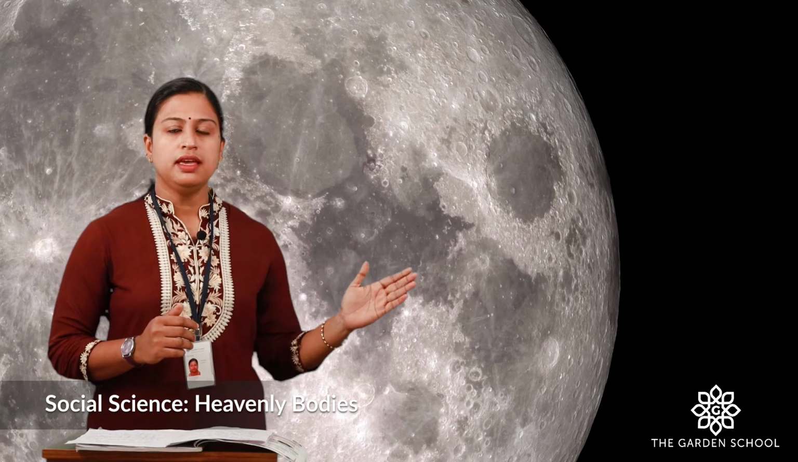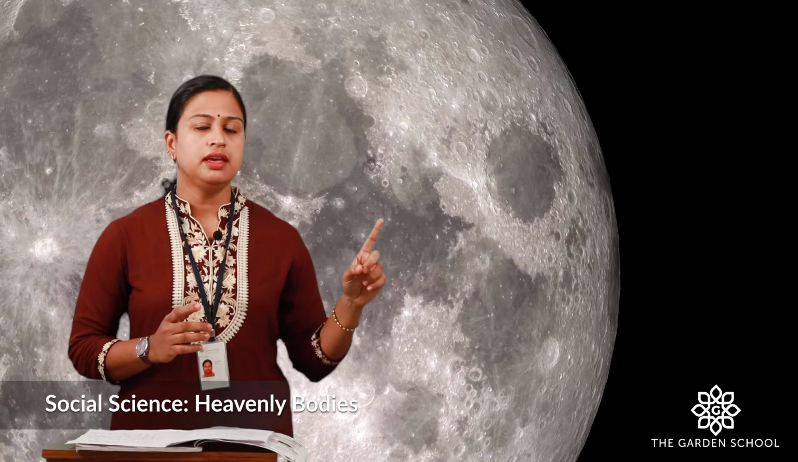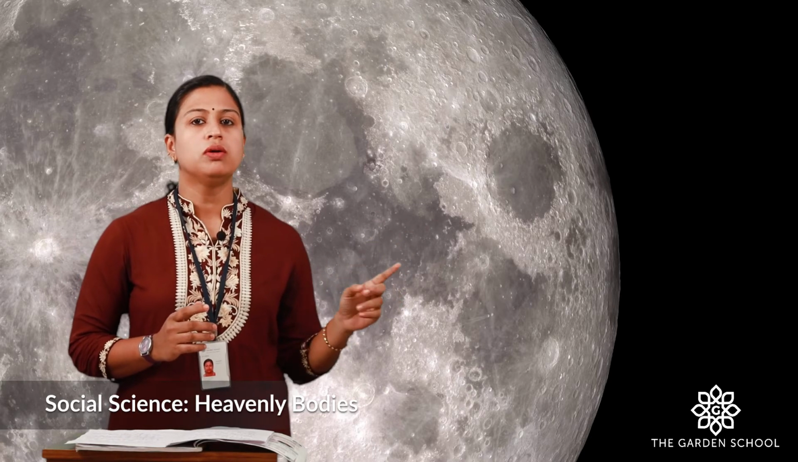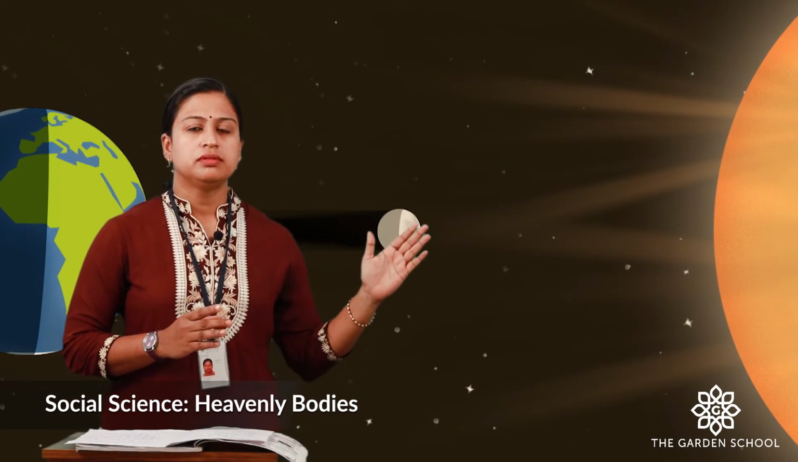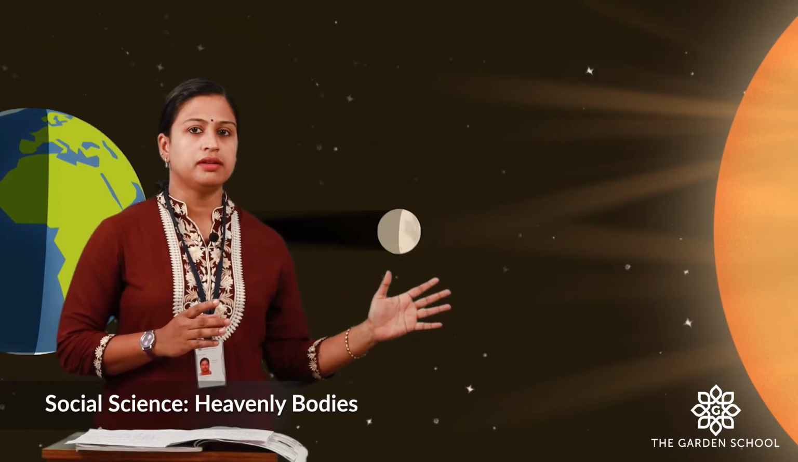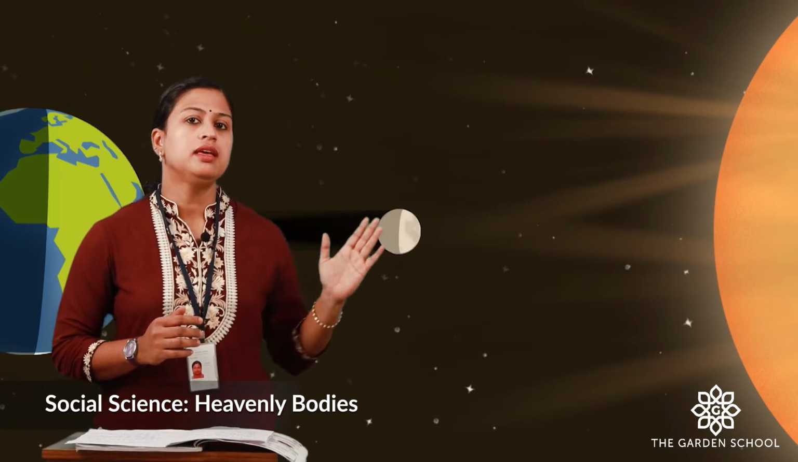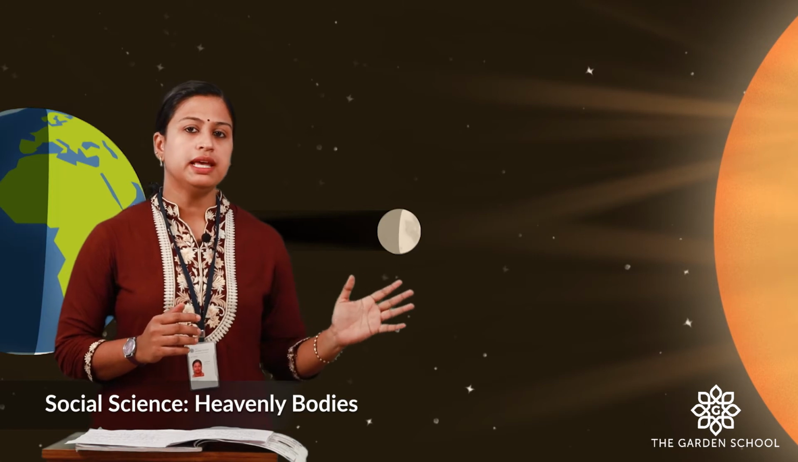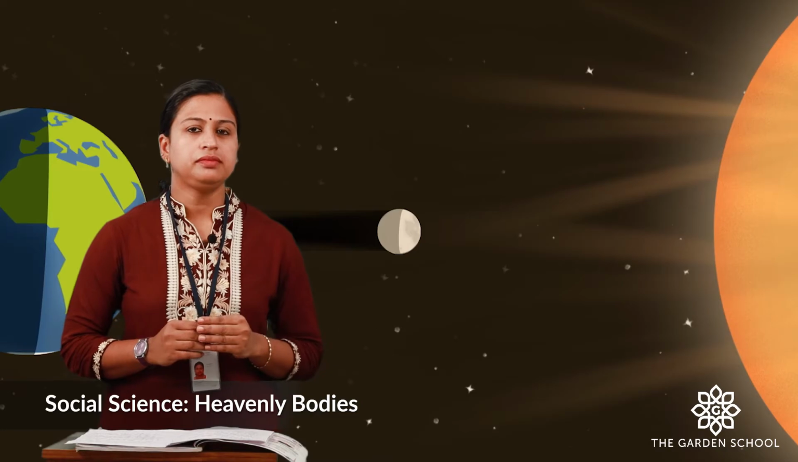Here you can see the structure of the moon. The Moon is made up of rocks and you can see the holes on it. These holes are called craters. There is no life present on the moon. You can see the moon, the sun and the earth together. Here the moon is nearer to the earth than the sun. The moon is smaller in size than the sun.